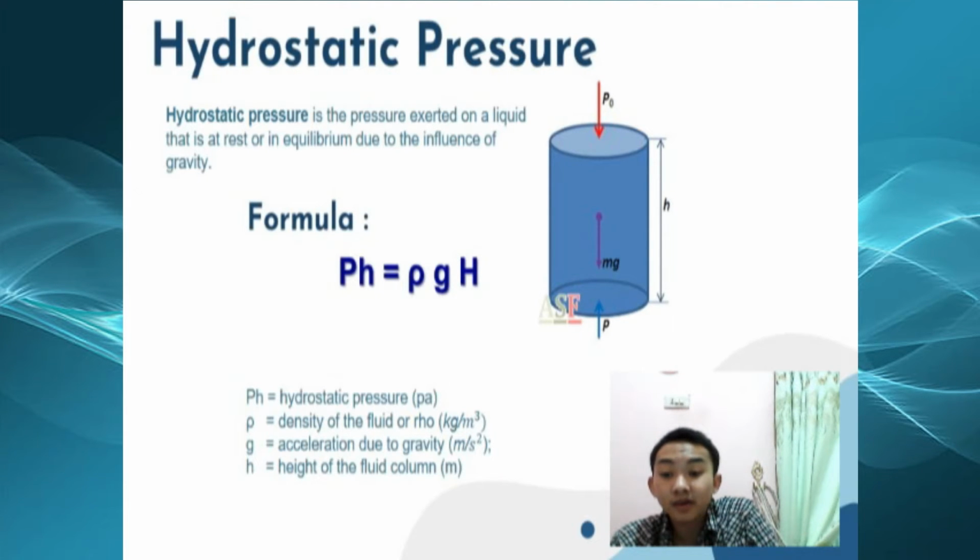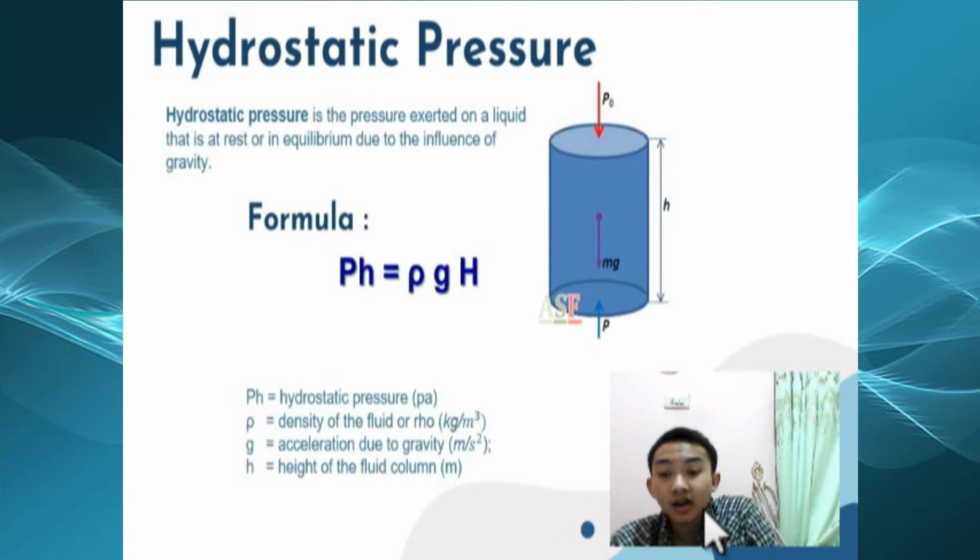A small volume of fluid at a certain depth in a vessel will exert upward pressure to balance the weight of the fluid above it. For a very small volume, the stress is the same in all directions, and the weight of the fluid above the very small volume is equivalent to the pressure, which is defined as follows.